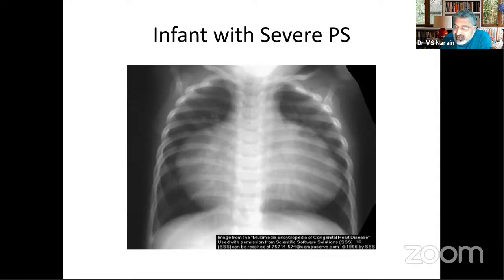And that is what you get in Epstein's. The area which is prominent leads to that box shape in Epstein's because of the dilated RV outflow. So I think that is the area that you will have to specifically be looking at. The dilatation of the, as asked by a doctor from Lakshadweep, I think just below the pulmonary artery is that area you should be looking at. So that is the area which gives a box shape in the Epstein's and a fullness in cases of tetralogy of Fallot.